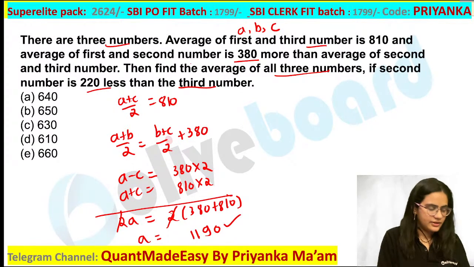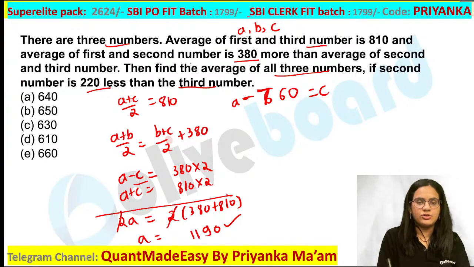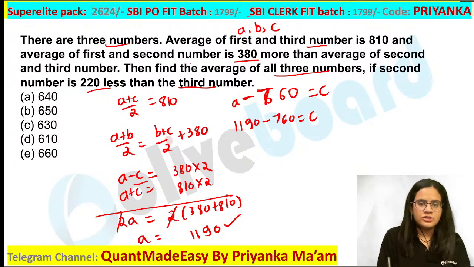So basically I have calculated the first number, that is nothing but 1190. Once you are getting the first number, can I calculate the C value? What would be your C value? Your C value is nothing but A minus 760. So what will you get? 1190 minus 760, that is C here. So you are going to get your value as 430. Your C value will be equal to 430.